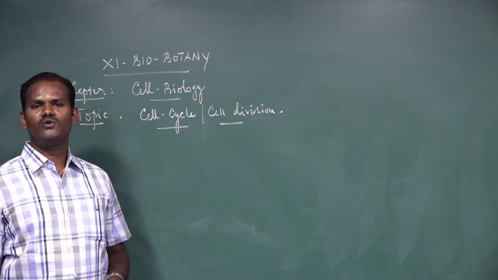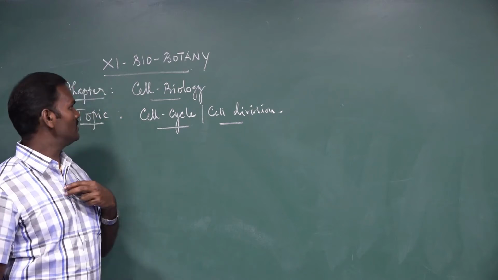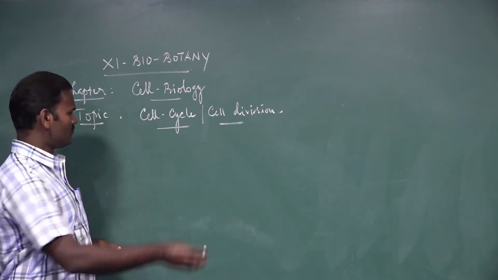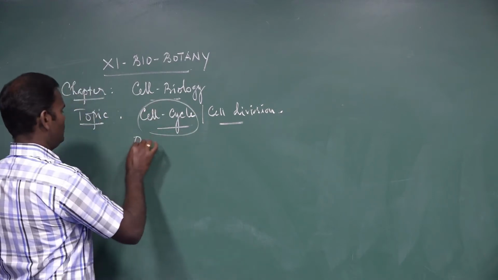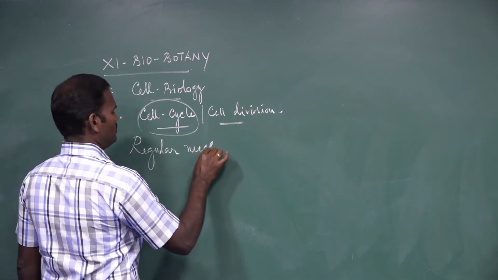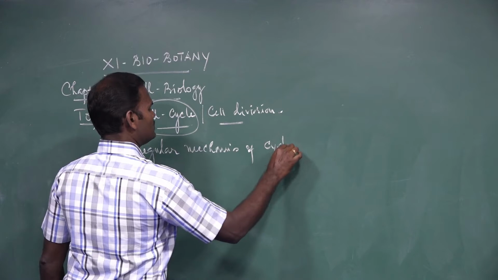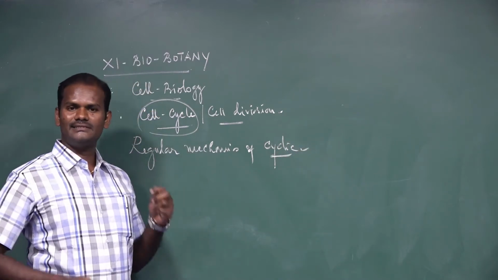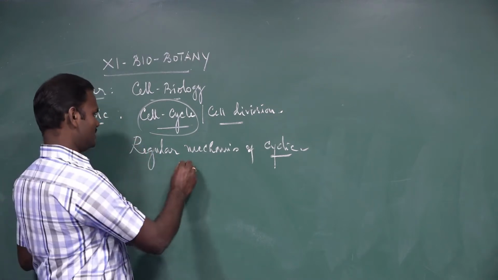In these videos we are going to discuss cell cycle and cell division. It is one chapter of the 11th chapter, cell biology. What is called the cell cycle? It is a regular mechanism of cyclic events that takes place in the cells. As a result, a cell ultimately divides into two daughter cells. These are called cell cycles.